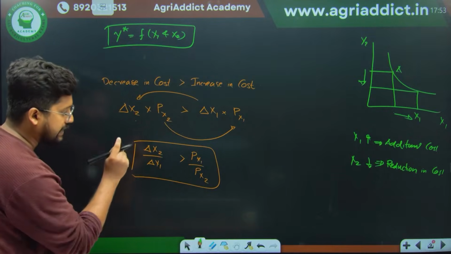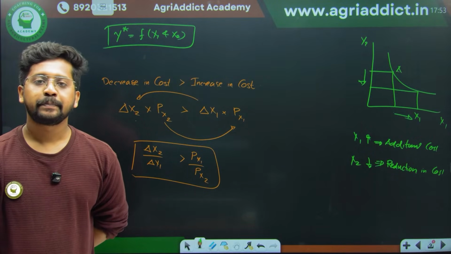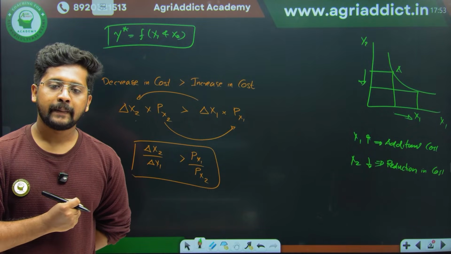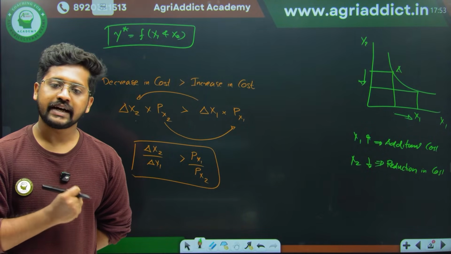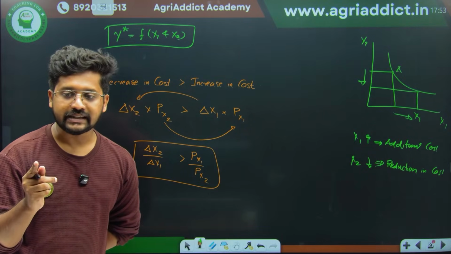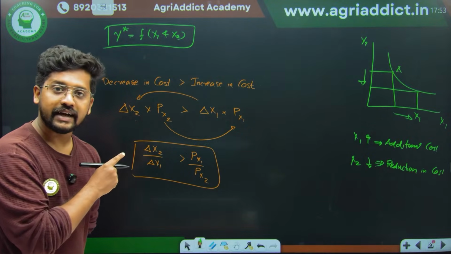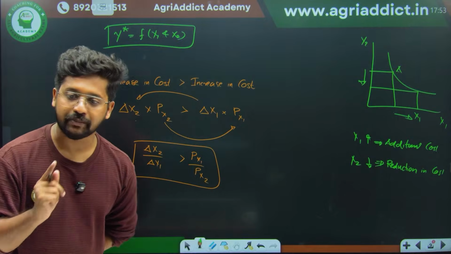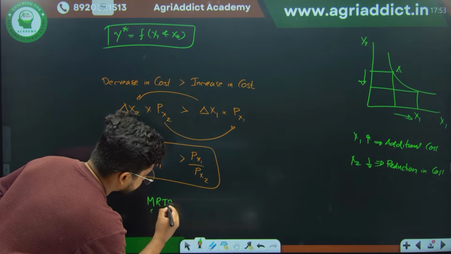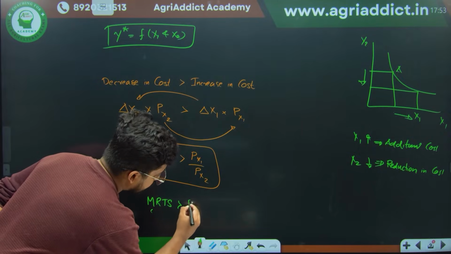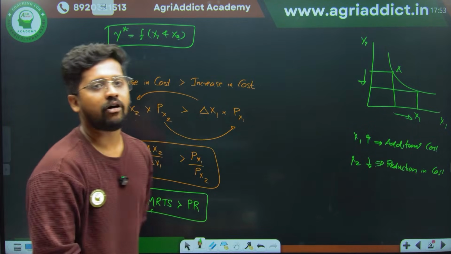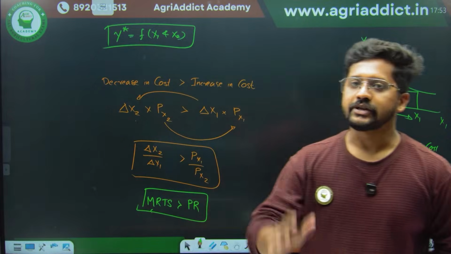So what is this delta x2 divided by delta x1? Can somebody tell me what is delta x2 divided by delta x1? We have studied this. Exactly, marginal rate of technical substitution. We are dealing with the input side, right? Therefore it is MRTS, not MRPS. So this is none other than marginal rate of technical substitution, which should be greater than the inverse price ratio. This is the principle of factor substitution.